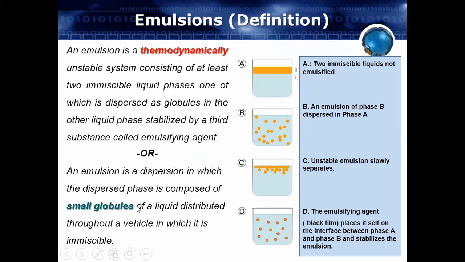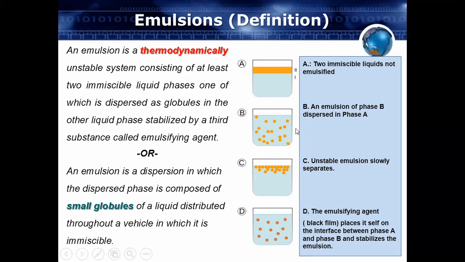See here, this is one type of emulsion. This is also one type of emulsion. You can see figures A, B, C, and D. Suppose you have taken one liquid, like the blue color, suppose it is water, and you have added another liquid, suppose oil. If this oil is dispersed or distributed inside the water in the form of globules, then it is called an ideal type of emulsion.